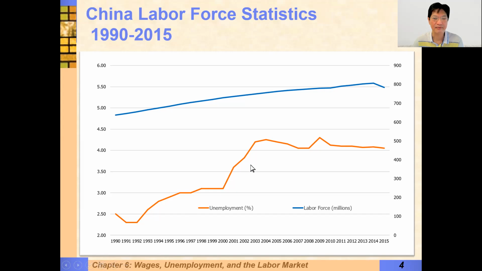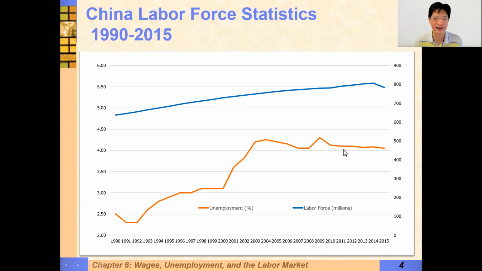And this is the unemployment rate. You see it went up sometime in the early 2000s. That's because the state-owned enterprises became less important and private enterprises became more important in the economy. So the unemployment rate went up a bit because the state-owned enterprises, which used to employ everyone, became less important.